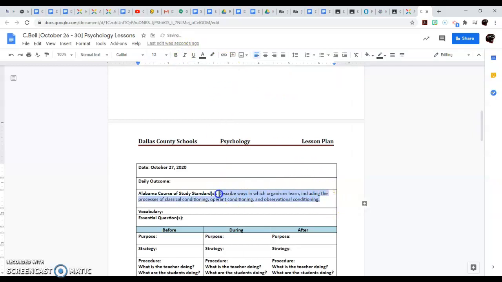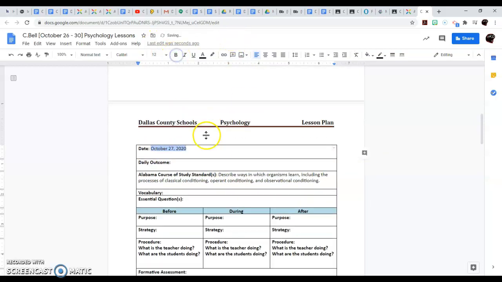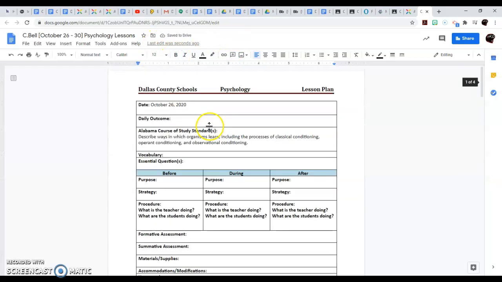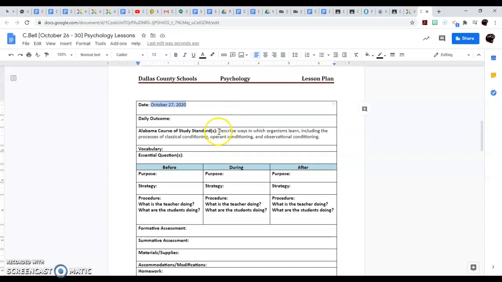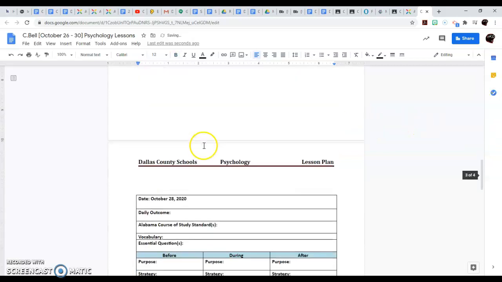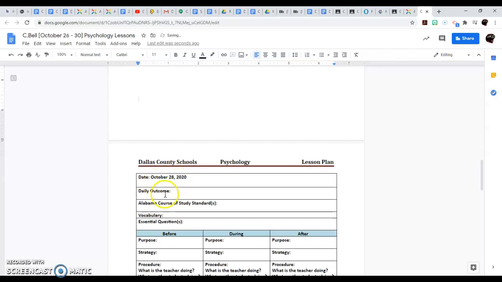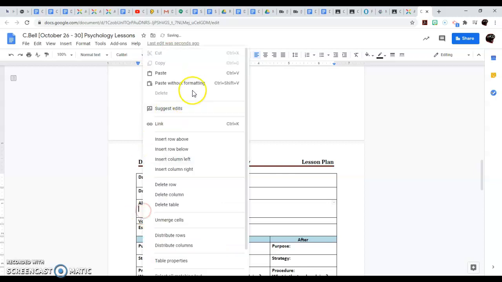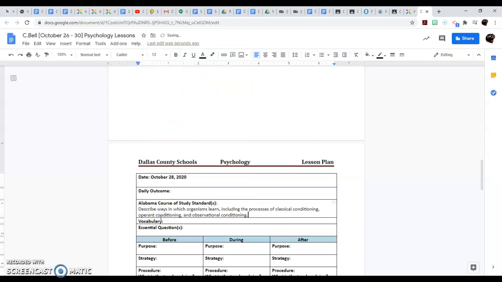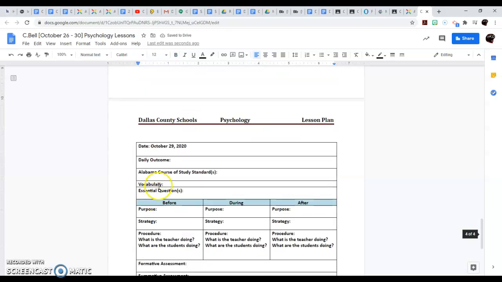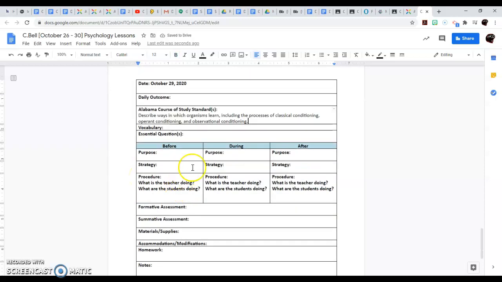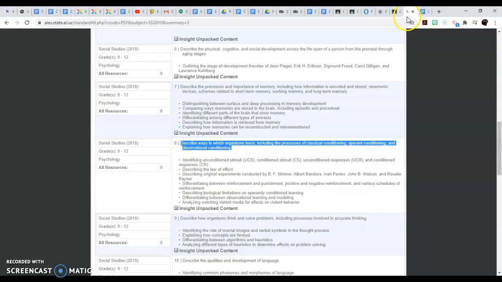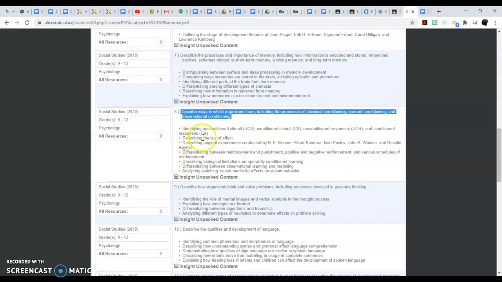All right. I'm going to see if it allows me to continue. I'm going to make sure that that's not bold. So go ahead and do that first so that you can get that done. Let me move this down. All right, and it's going to move on different pages. Don't worry. All you have to do is backspace and get it back right. Just make sure that when you copy and paste, it's not bold. All right, we can get rid of that for more spacing. So I am going to teach this entire standard the entire week. And so there we are. All right. Now, if I go back to the Alabama Exchange, you see that there are objectives.